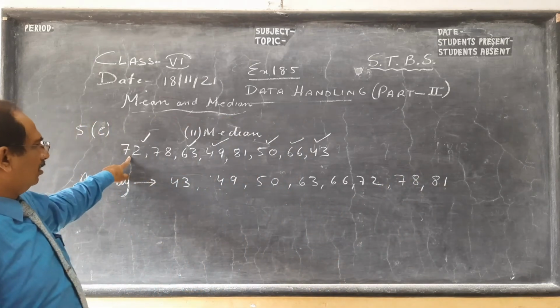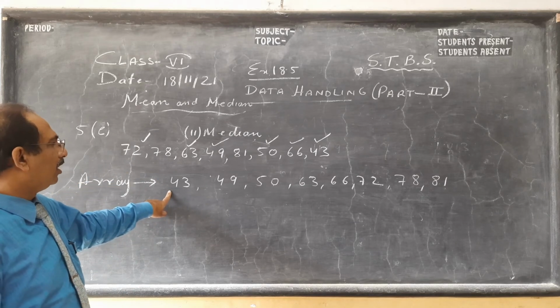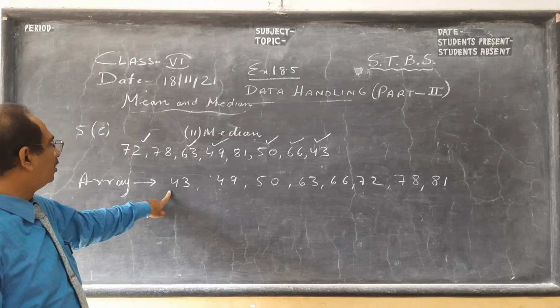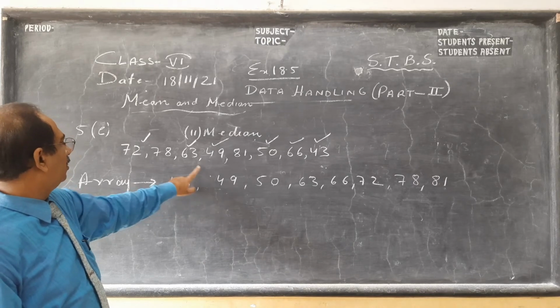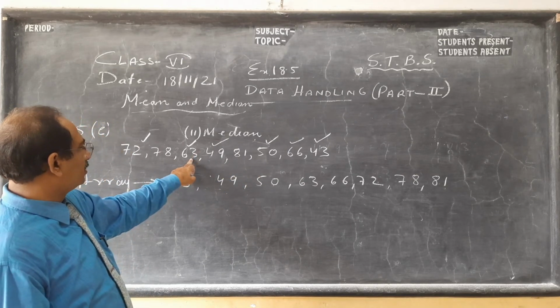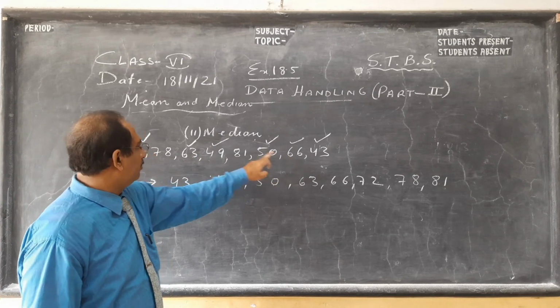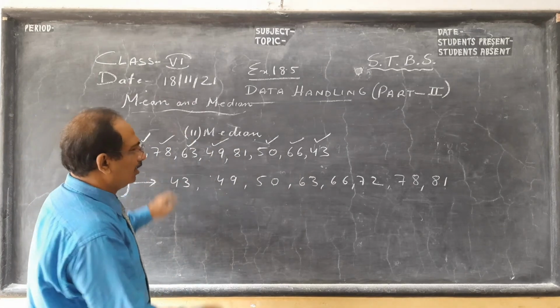Just check. Never be in a hurry, because if you make a mistake in arranging, the whole answer goes haywire. 43, 49, 50, 63, 66, 72, 78 I have written, and 81.